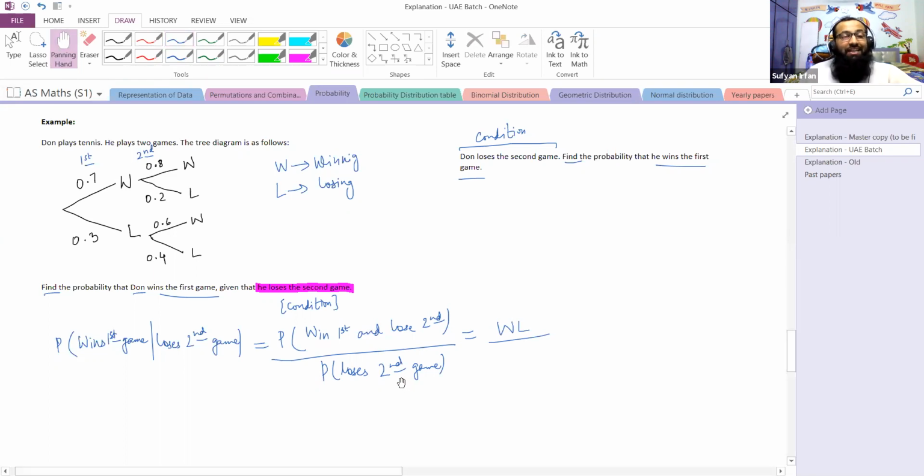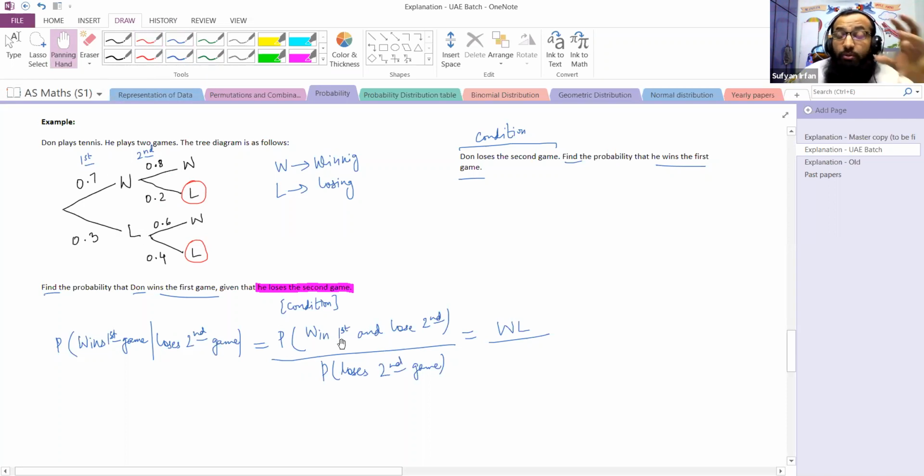Now learn to apply the given condition. Probability of losing second means Don has lost the second game. There are two possibilities. Losing the second game doesn't specify whether Don has won or lost the first game.